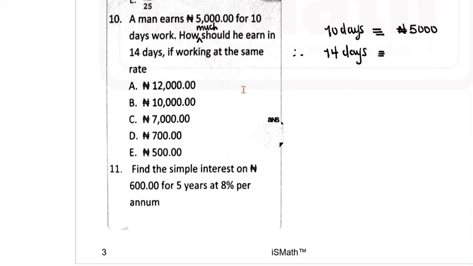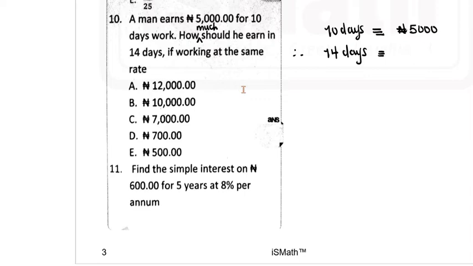Sometimes it's the expectation and the use of common sense that will help you to know what exactly you're supposed to do at this stage. If we're talking about the same man who is working at the same rate, then in 14 days he should earn more. Because if you earned 5,000 in 10 days, then you should earn more money.